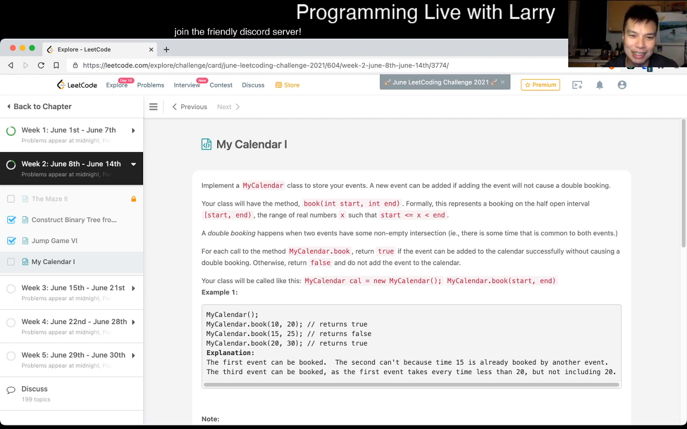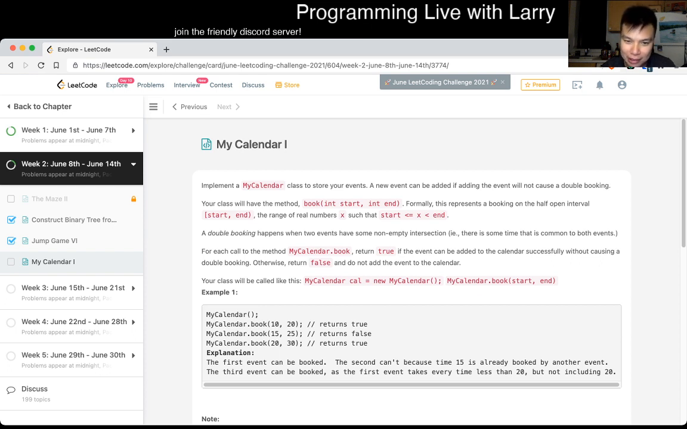Okay, today's problem is My Calendar 1. I feel like this is one of those movies that are very ambitious, and you don't even know if it's going to be a good problem, but they already have three sequels coming. Just make sure it's good first. Anyway, implement a My Calendar class to store your events. An event can be added if the added event cannot cause a double booking.